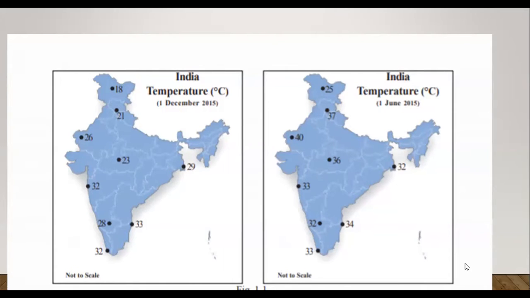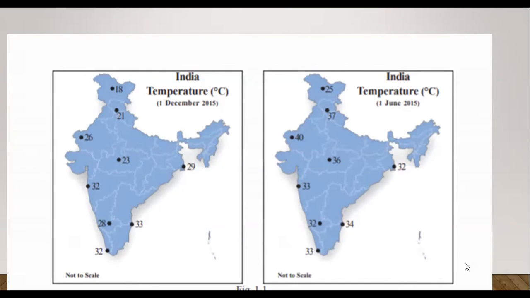First is December. Look at the December temperature: Kerala 32, Karnataka 28, Tamil Nadu 33. Look at Jammu and Kashmir: the Srinagar temperature is mentioned at 8 degrees Celsius, and that is the temperature of the December month.